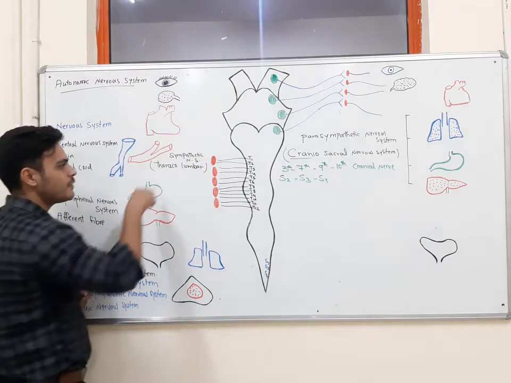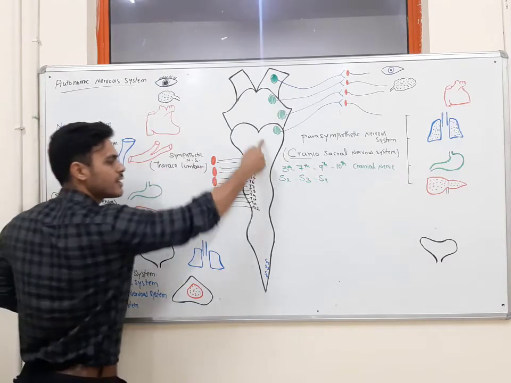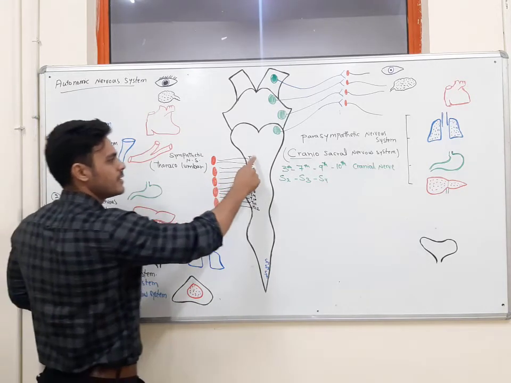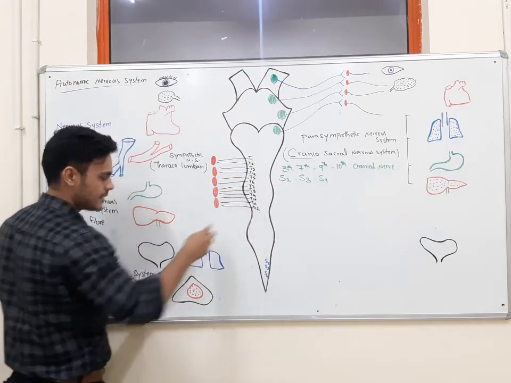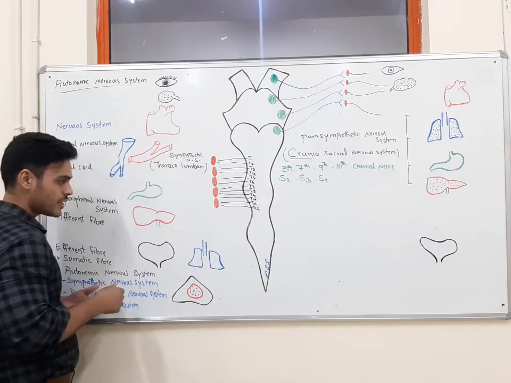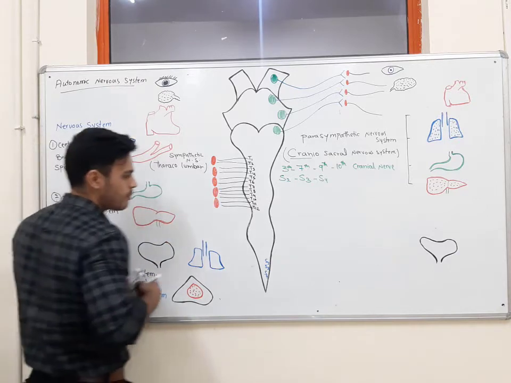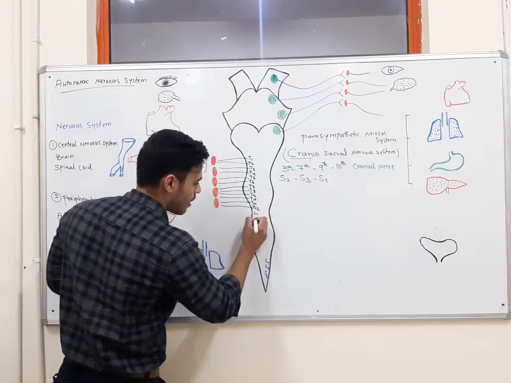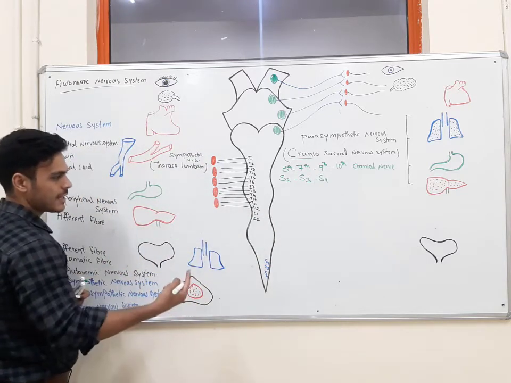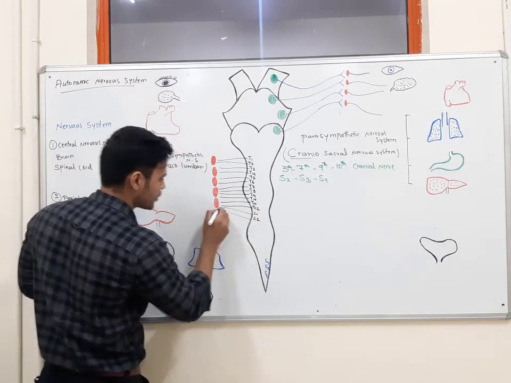The origin of its fibers is from the thoracic portion and lumbar portion of the spinal cord. Especially they originate from T1 to T12 of the thoracic portion, and also from the lumbar part, especially L1 and L2, the first and second segments of the lumbar portion.